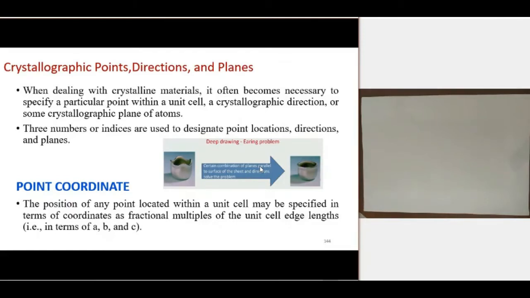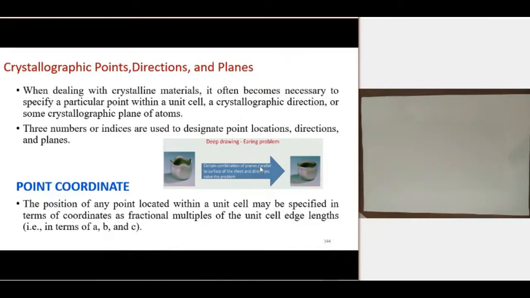So we should know about the planes and directions. For example, if we need to deform a particular material and we know the particular direction or plane which is favorable for deformation, then we can apply force in that direction. Thereby, we can easily deform a material.